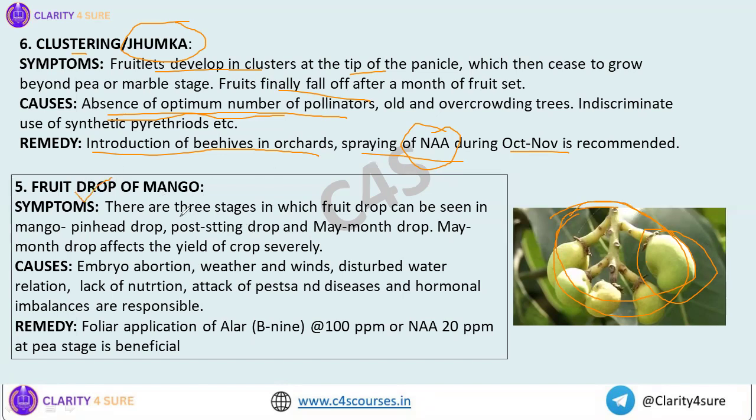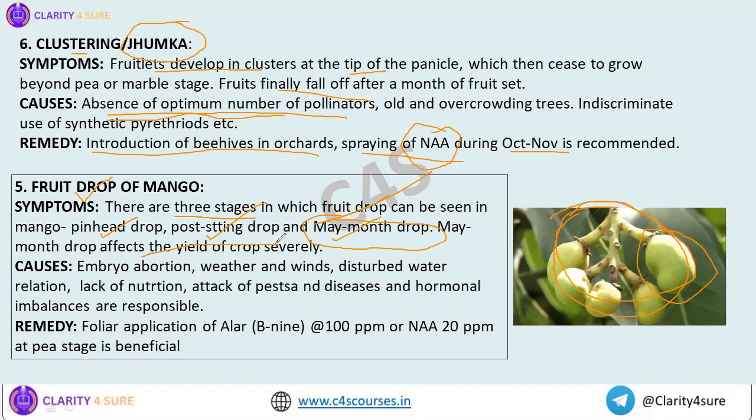Fruit drop of mango usually occurs in three stages. One is the pinhead stage. One is the post setting stage. The spelling is wrong here. Then the next one is the May month drop. Out of this, the May month drop is the most severe form of fruit drop because it will directly affect the yield of the crop. If you have mango trees in and near you, you can see that fruits drop now and then, isn't it? If the fruits drop immaturely in this May month, it will severely affect the yield of the crop.